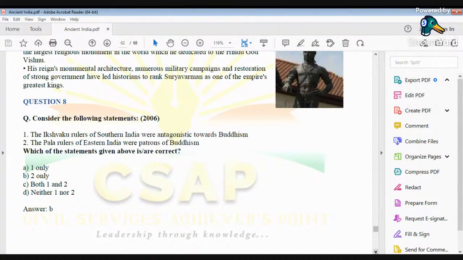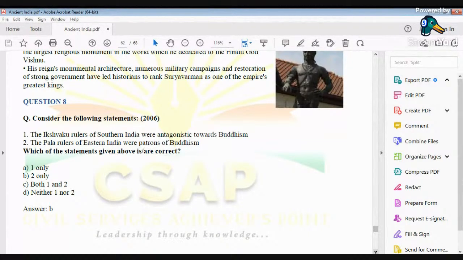See, the Ikshvaku rulers of southern India were not antagonistic towards Buddhism. The word antagonistic is a very heavy word, it's like an accusation. But as far as the Pala rulers of Eastern India are concerned, they were big patrons of Buddhism.